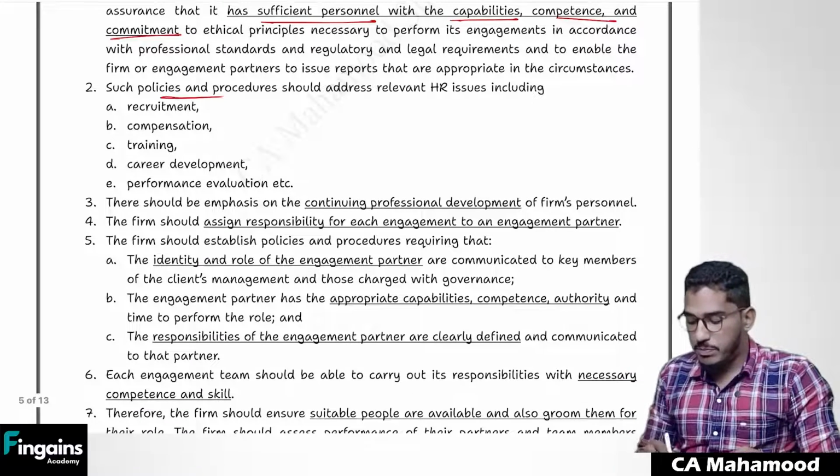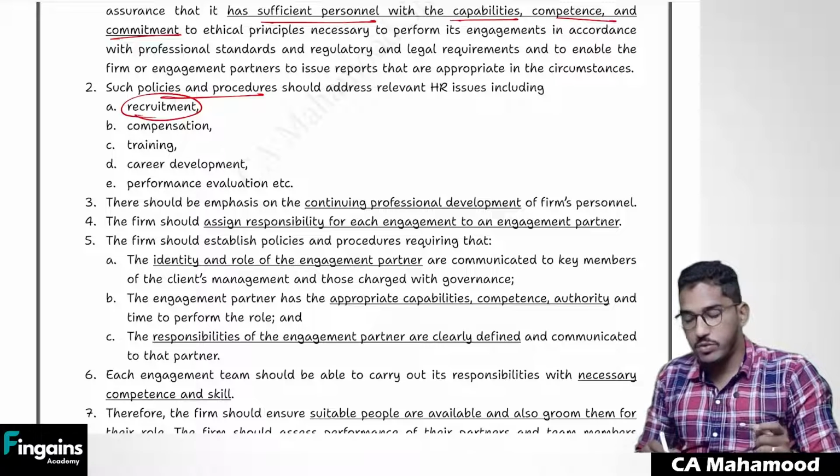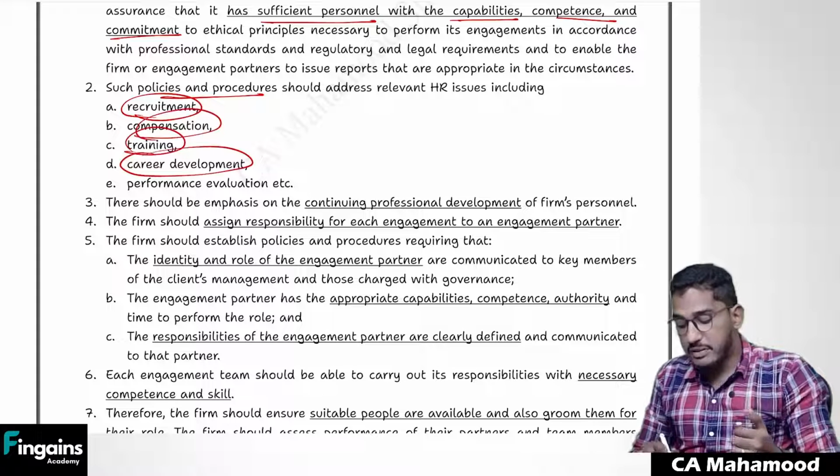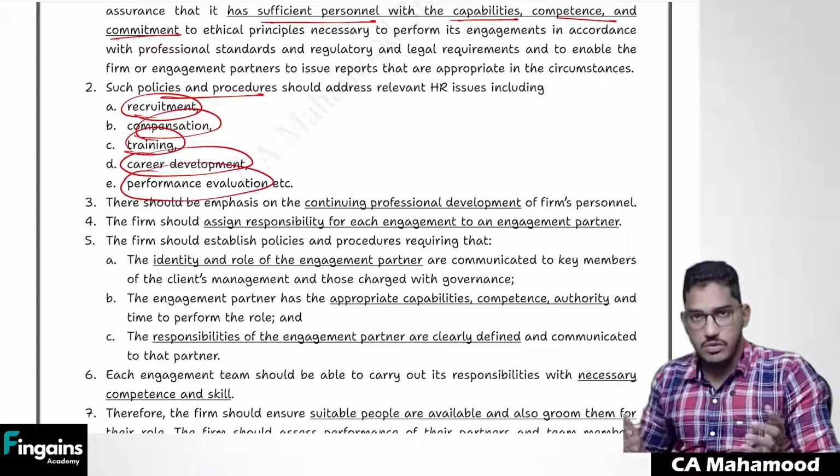And also I should have proper policies in my HR area, like recruitment. At the time of recruitment, I should be recruiting only qualitative people. I should offer them enough compensation. I should give them training. I should give them career development. I should review their work, whatever they are doing.